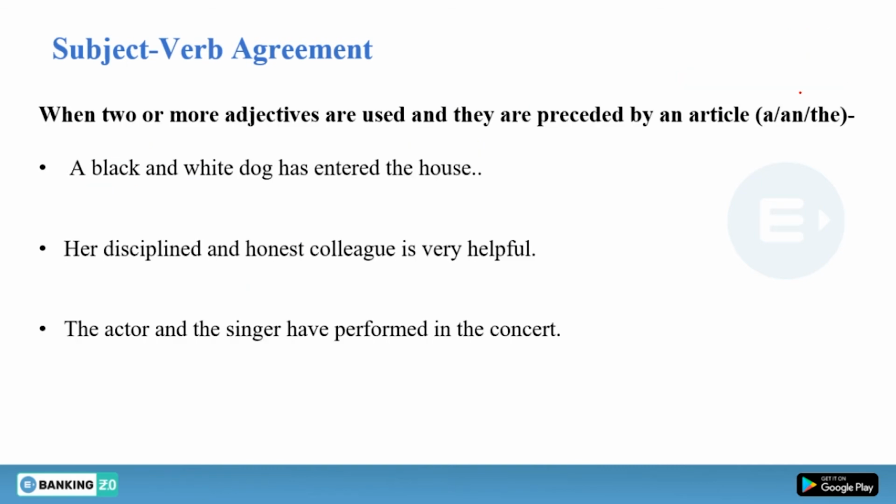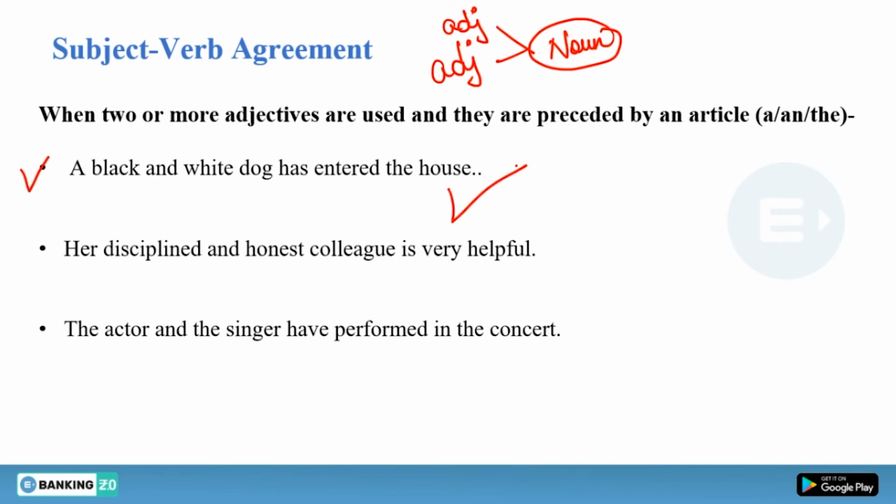Now, next concept we have is this: when two or more adjectives are used and they are preceded by an article a and or the, what happens? Suppose you are talking about a noun, and you are using two adjectives for it. And if you put article before these two adjectives, what happens? Let's see the example. A black and white dog has entered the house. This sentence is correct, first of all.